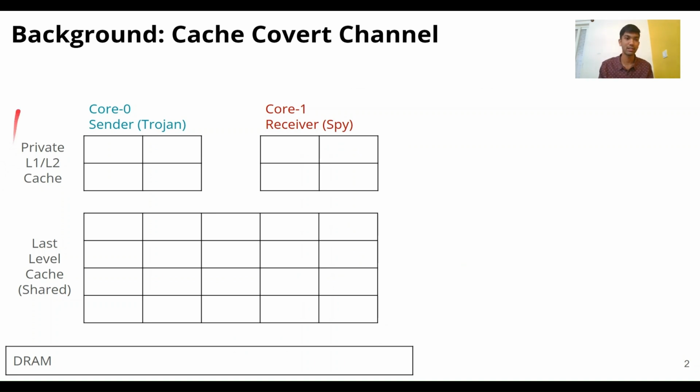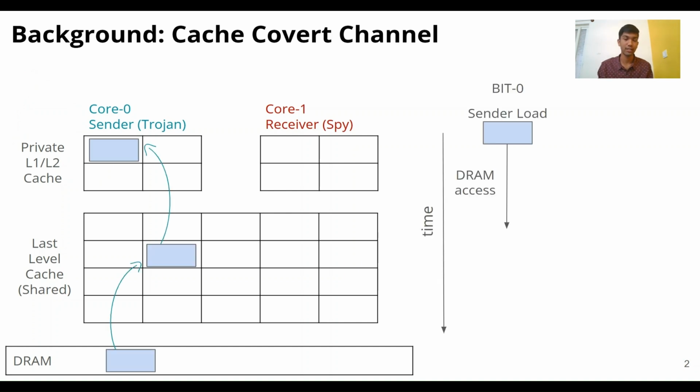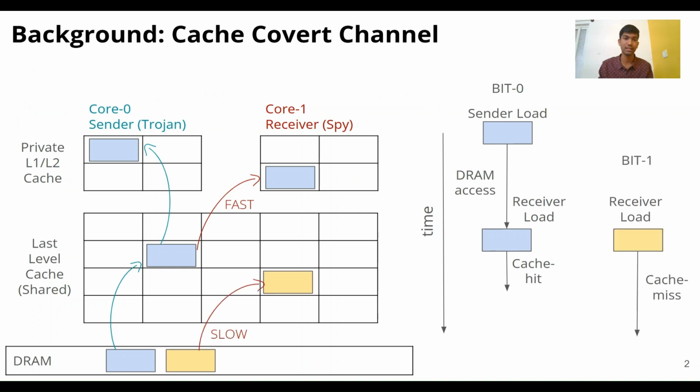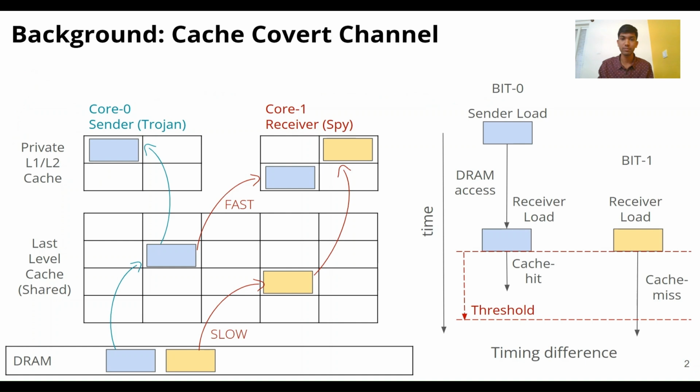Let's say the sender and receiver are two processes running on different cores. They agree on an address beforehand, and to transmit a bit 0, the sender loads and installs the address on the cache. And when the receiver reloads it, it encounters a fast cache hit. On the other hand, to transmit a bit 1, the sender does nothing, and when the receiver loads it, it will be a slower cache miss. The receiver will time the load on its side and, based on a threshold, decode the bit.